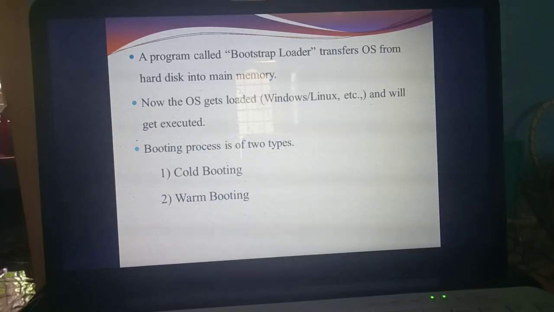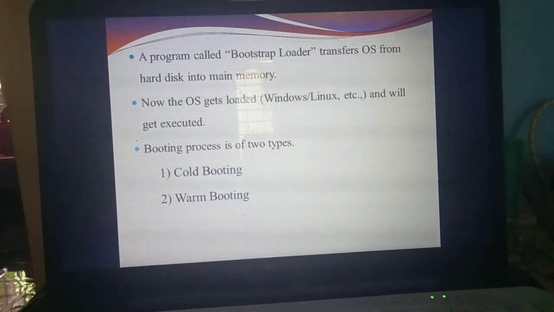Understand? So after the booting, what process goes on? One program called the bootstrap loader will transfer the particular operating system information from the hard disk to main memory. After that, immediately the operating system will get loaded. What are the examples of operating systems? Windows and Linux. So once the operating system gets executed, you can see the contents on the screen.